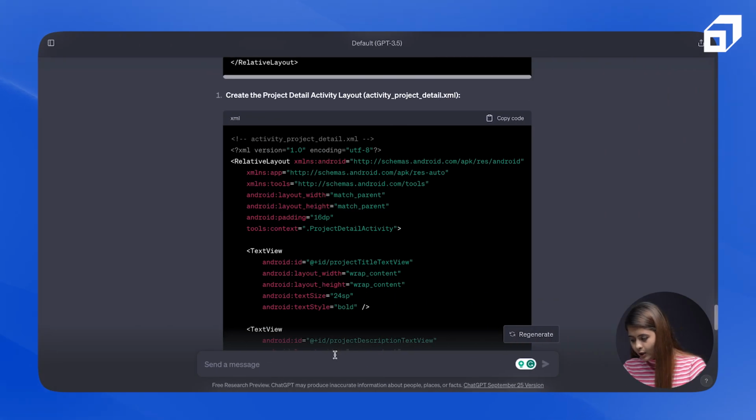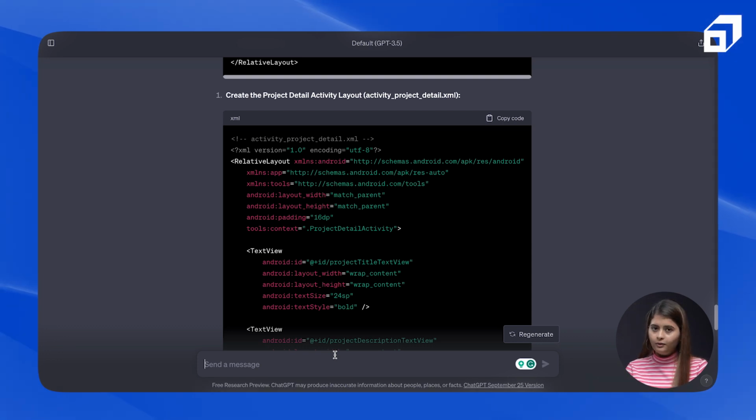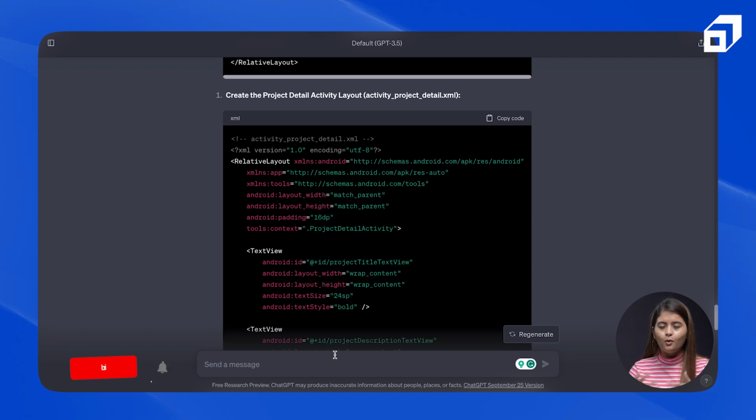Meanwhile, you can also take the help of ChatGPT for interviews. Let's say you want to prepare for some mock interview, right? And your friends are not there to take the interview, or you want to practice.